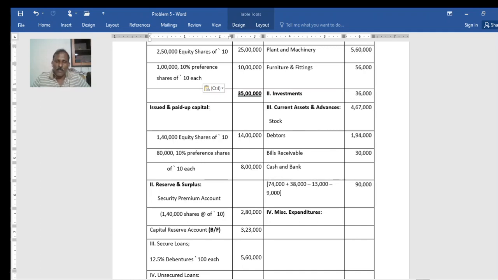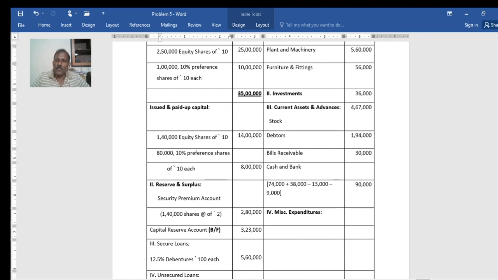So 1 lakh 40,000. It is 1 lakh of A limited and 40,000 of B limited. So 1 lakh 40,000 into 2, it is not 10. 2 rupees each. So it is 2,80,000.